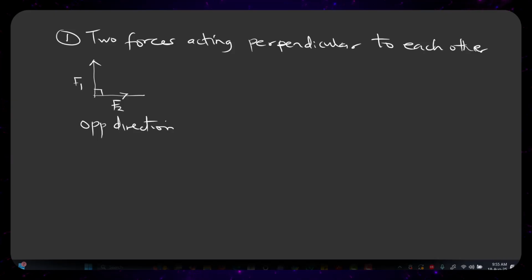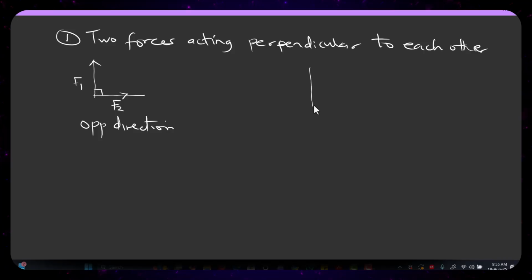Now this is F1, it's going this way, and this is F2, it's going the other way. Sometimes you can also have this in the exam. I'm only trying to show you the different ways we're going to see it. Now this is your F1, and this is going to be your F2. Remember, the reason why I'm calling this one vector F1 and this one F2, or any form of vector, is because there must be an arrow. If there is no arrow, you now know that this is not a vector. It can be just an ordinary number or ordinary quantity. So it must have an arrow.